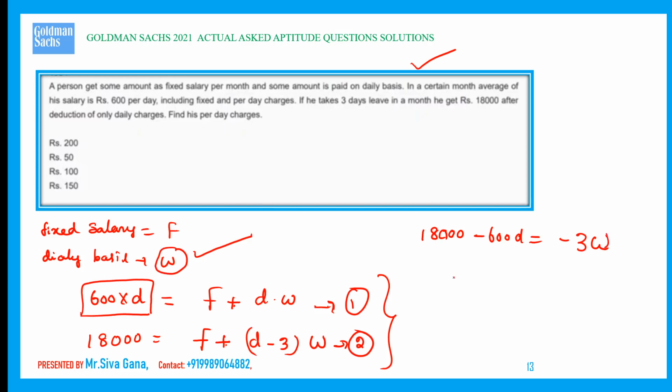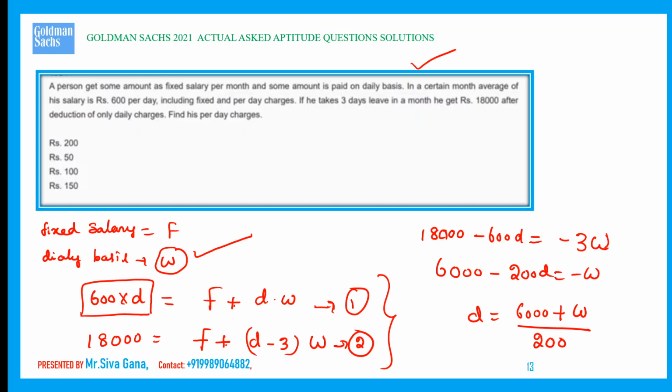We can remove the first 3. If we remove 3, 6000 minus 200D is equal to minus W. Therefore, D is equal to 6000 plus W divided by 200.